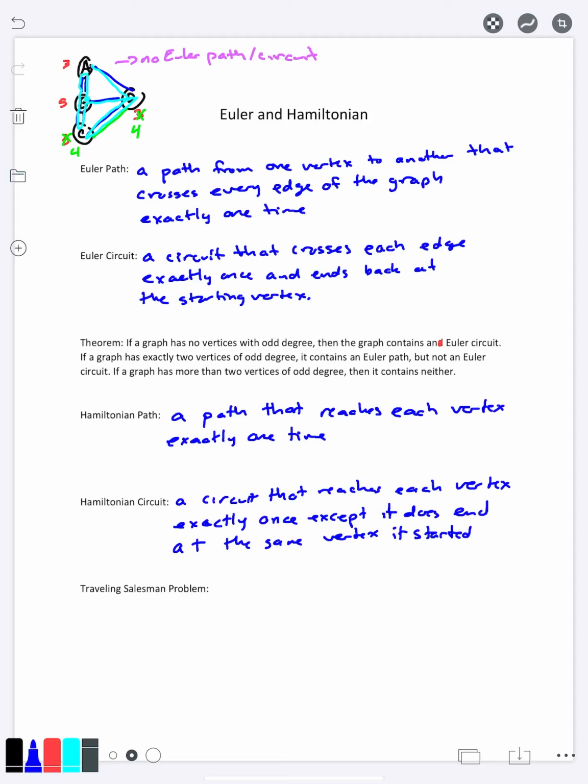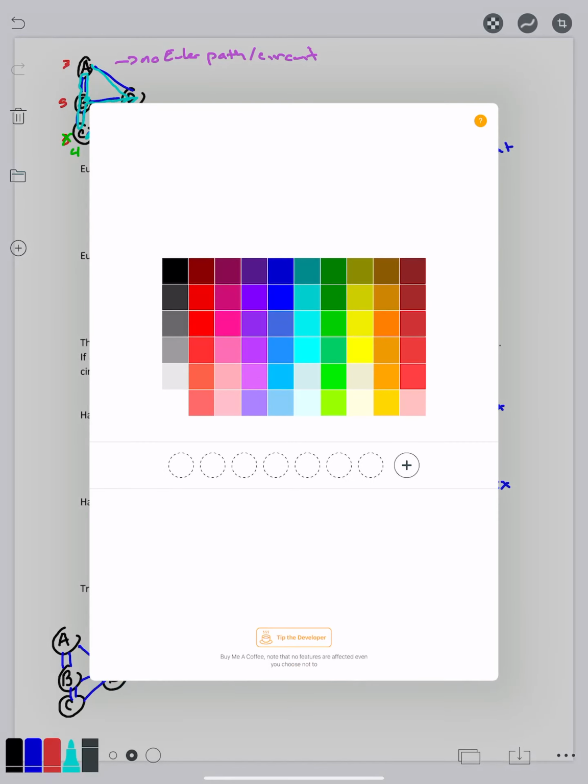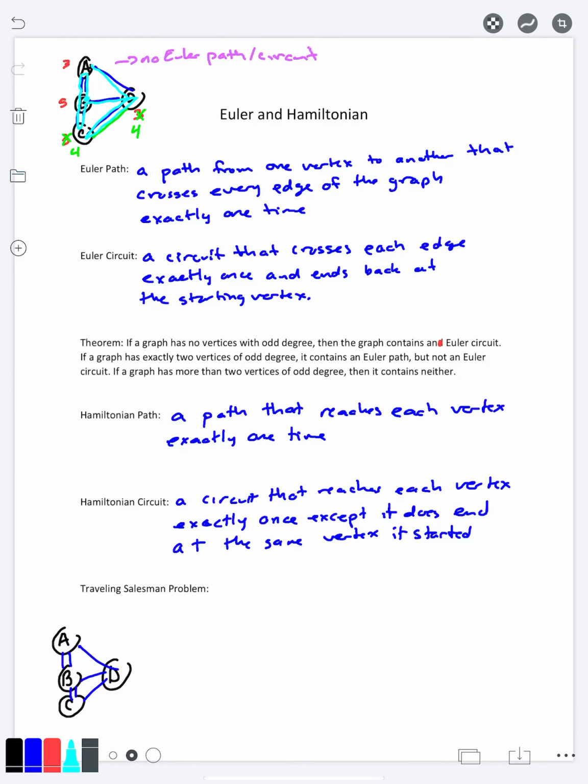And so, again, if I were to draw, I'm getting probably tired of the bridges of Königsberg, but regardless, it's a nice simple graph that we can look at that's not trivial. And I can go A to B to C to D back to A. That would be a Hamiltonian circuit because I reached all vertices A, B, C, and D once, except for the fact that I ended up at A and I started at A. So technically A was there twice, but that's needed for a circuit anyways. And if you just did A, B, C, and D, that would be a Hamiltonian path instead of a Hamiltonian circuit.